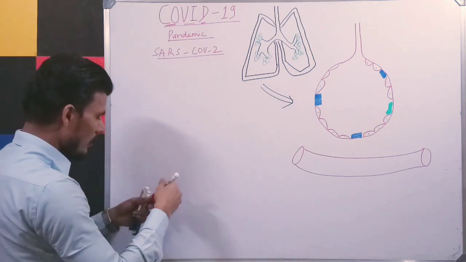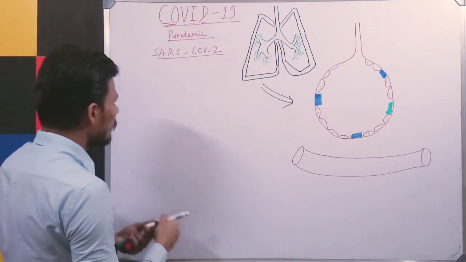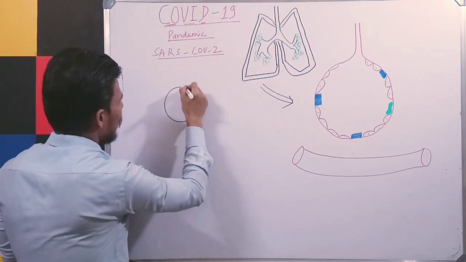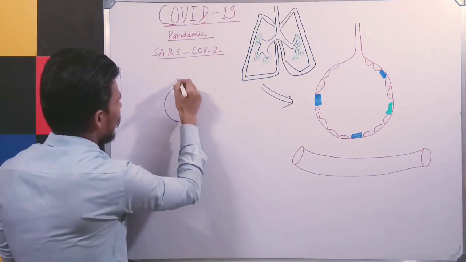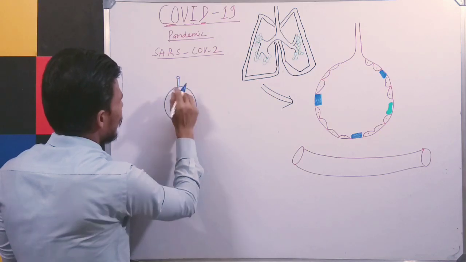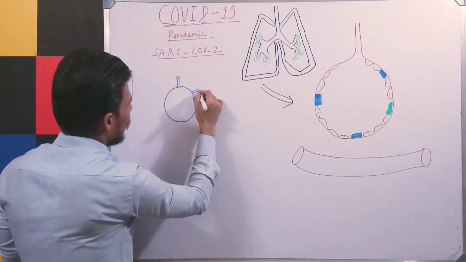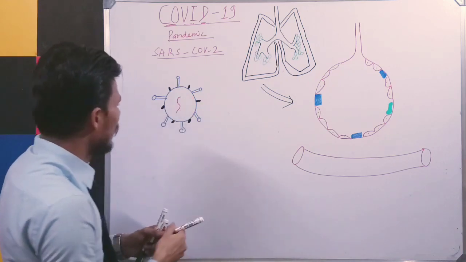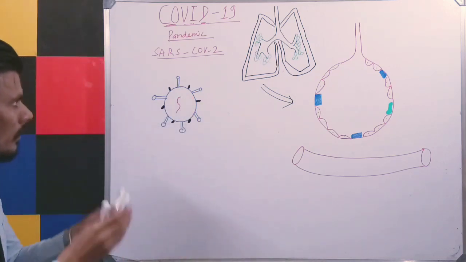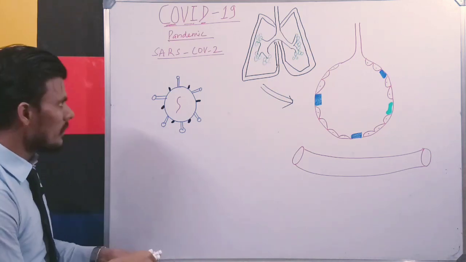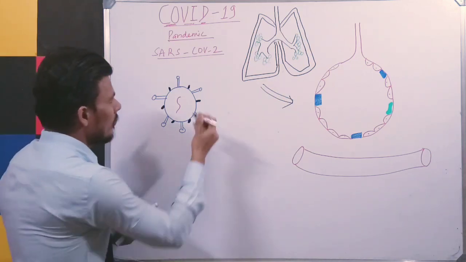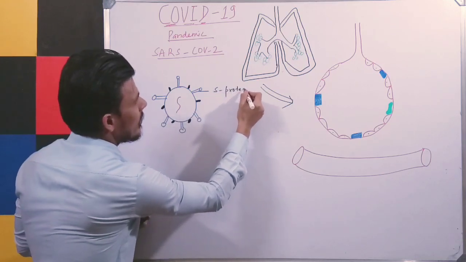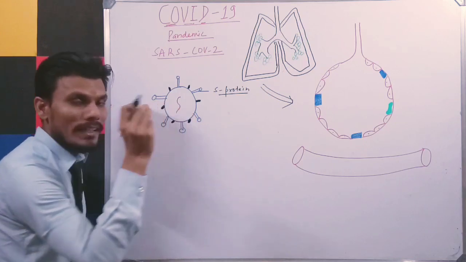If you see the structure of this coronavirus, it consists of, you can see here, the S protein, or you can say spike protein, which helps in the attachment.